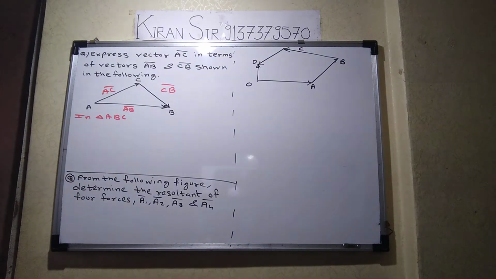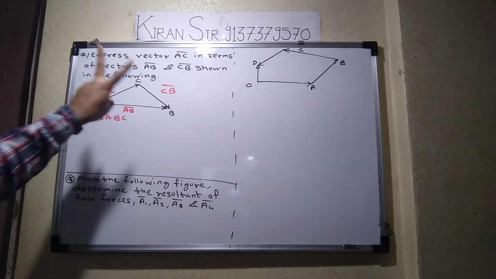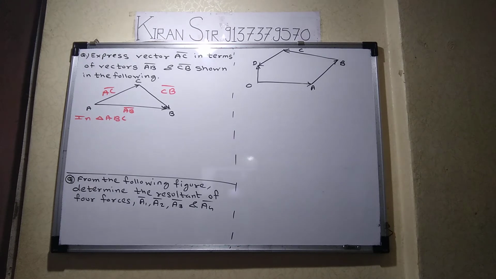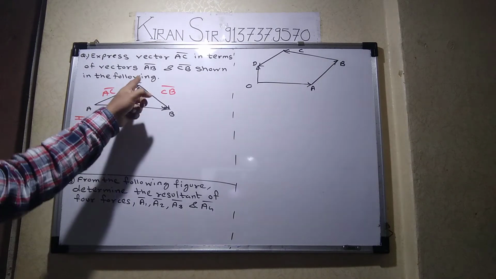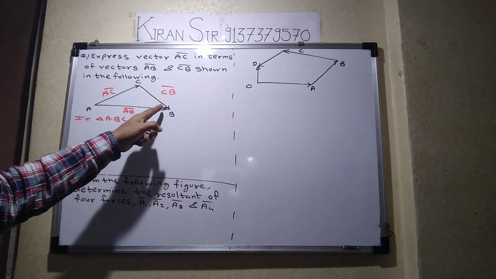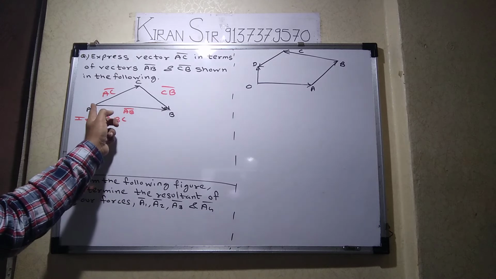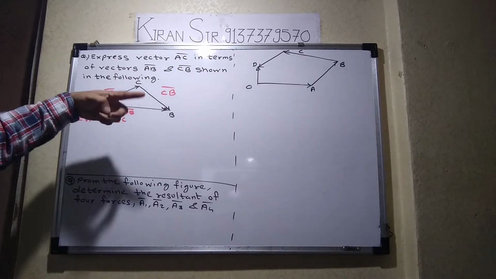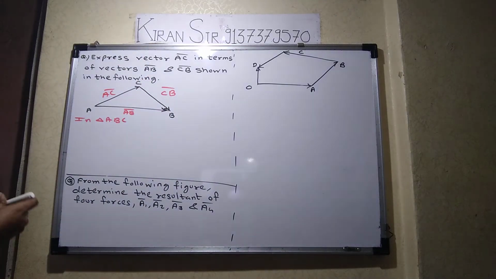So I want to ask a question to Pushpak. Pushpak, will you tell me in this triangle which two sides are having same sense of direction? Sir, AC bar and CB bar. Good. So AC bar and CB bar are in the same sense of direction, while AB bar is in the opposite sense. So we will say AC and CB follow the clockwise movement, and AB bar looks like an anti-clockwise movement. So according to triangle law